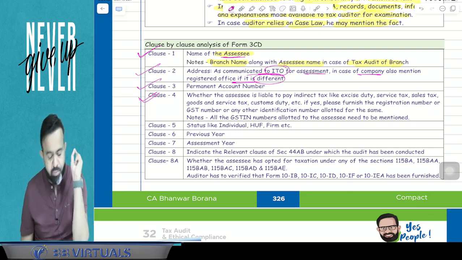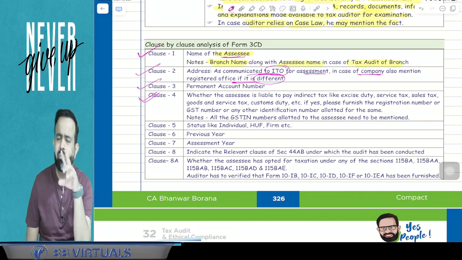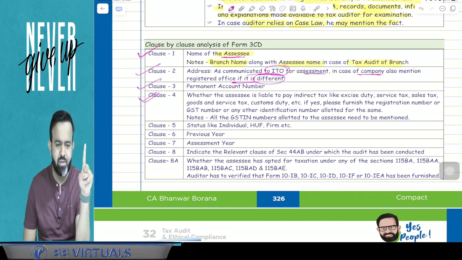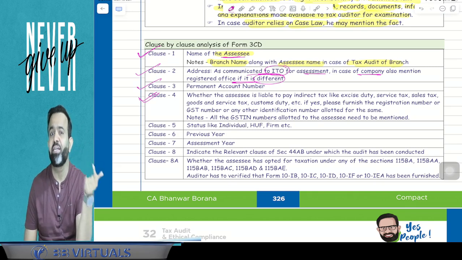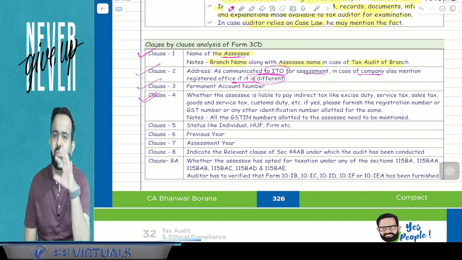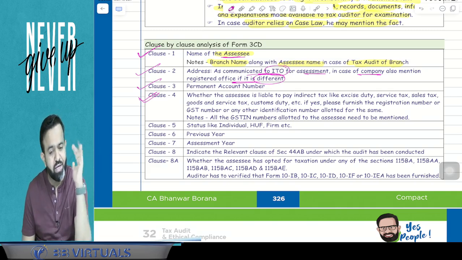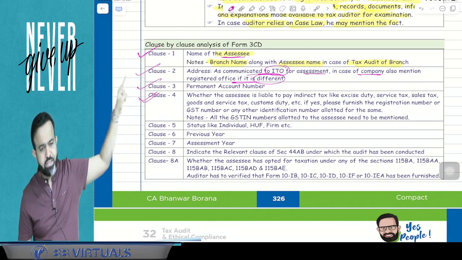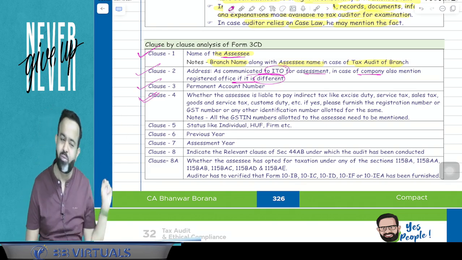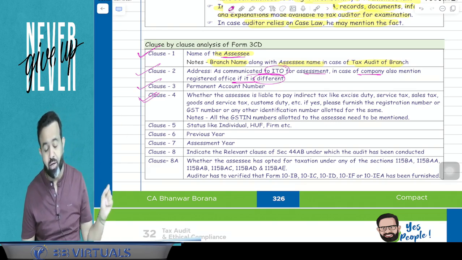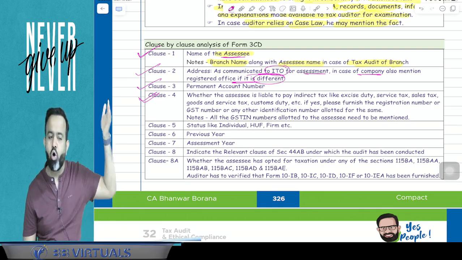One more point, always remember: you know that the assessee has only a single PAN number, but the GST number is required state-wise. Suppose, for example, BB Virtuals Private Limited has business in 5 states. Then we have 5 GST numbers. All GST numbers we have to mention here in clause number 4. So in the 44AB audit, in form number 3CD, we have to mention all the GST numbers.